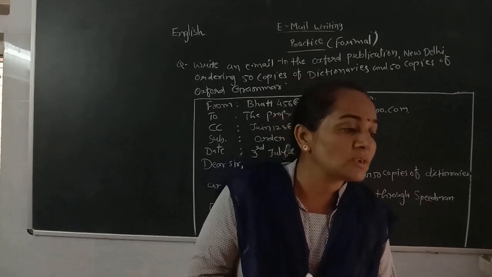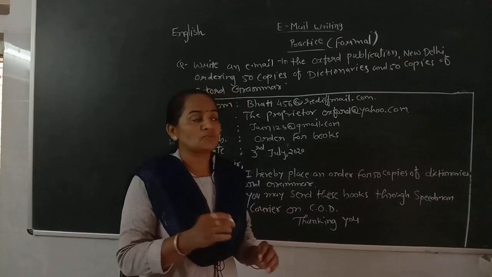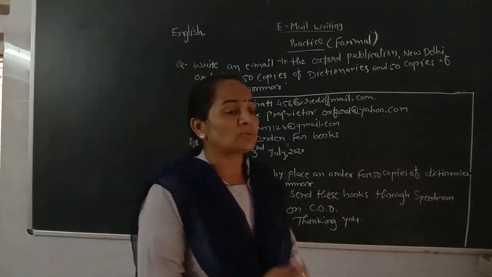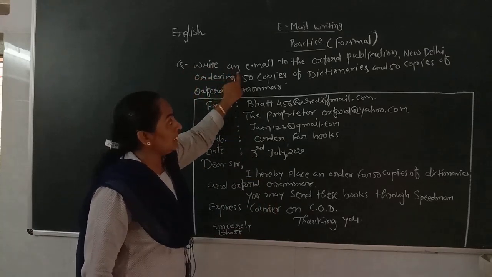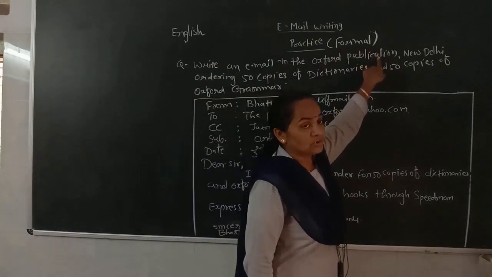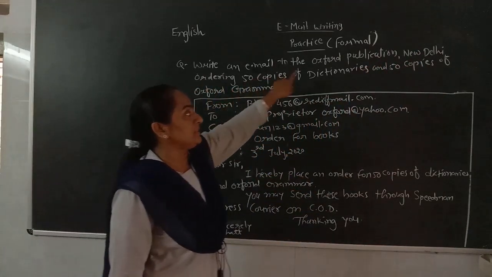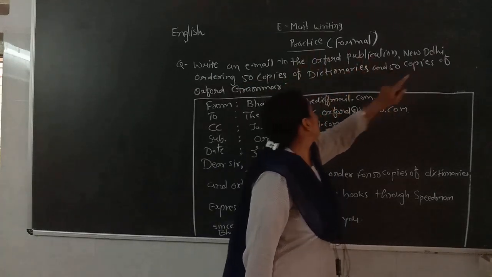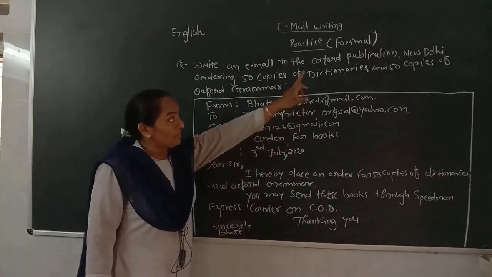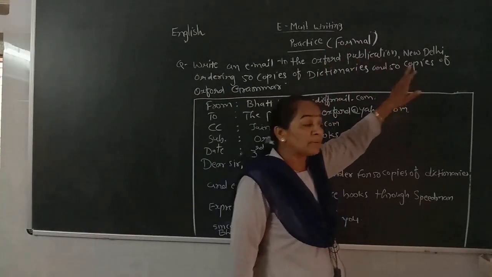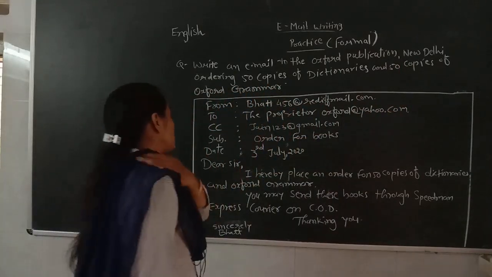Formal means such an institution, such a bank, such offices. When we write such an email, at that time we need subject, complimentary close. So here the question is: write an email to the Oxford Publication at New Delhi ordering 50 copies of dictionaries and 50 copies of Oxford grammar. Now the person needs 50 copies of dictionary and 50 copies of grammar. So he has written an email to the Oxford Publication.